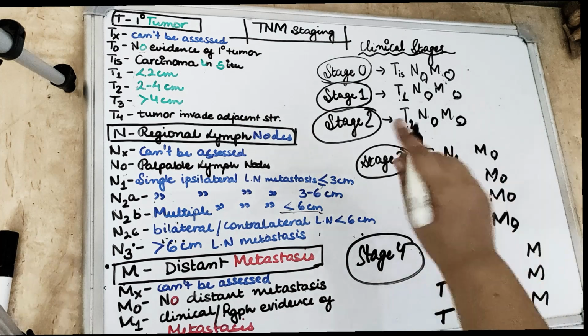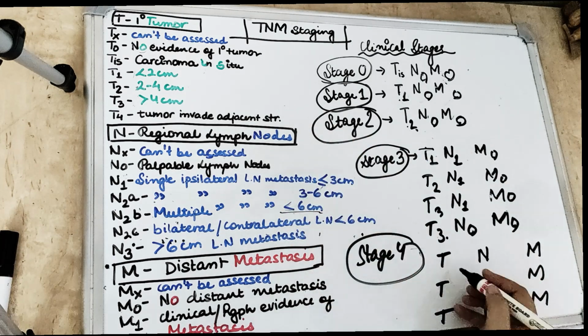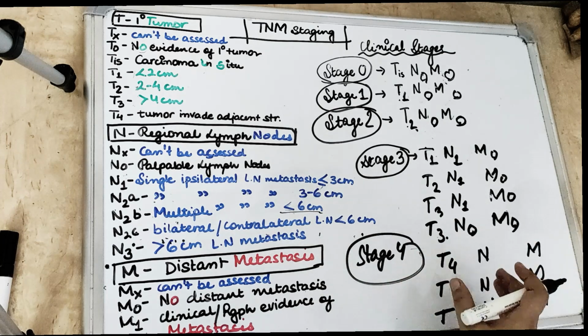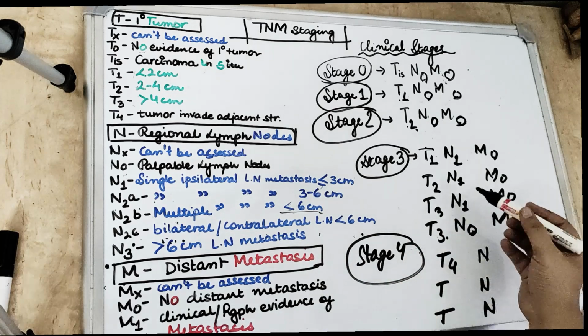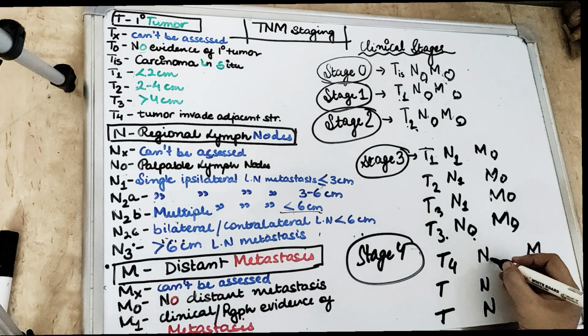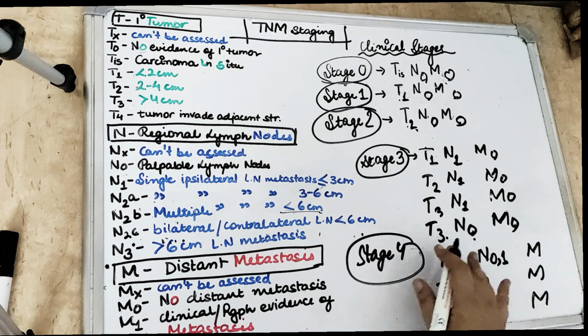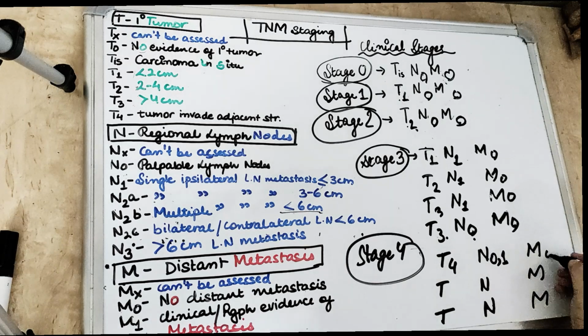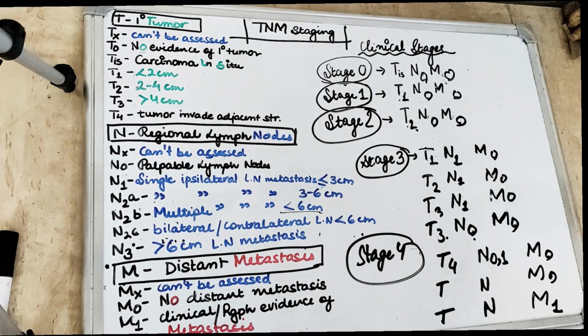We have covered up to T3, so we start from T4. For N, we have talked about 0 and 1, so I'm going to write N0 and N1. Either it can be N0 or N1. M still remains 0 in the next as well, but for the last one I'm going to write M1. That is when there is a clinical metastasis in the last stage.